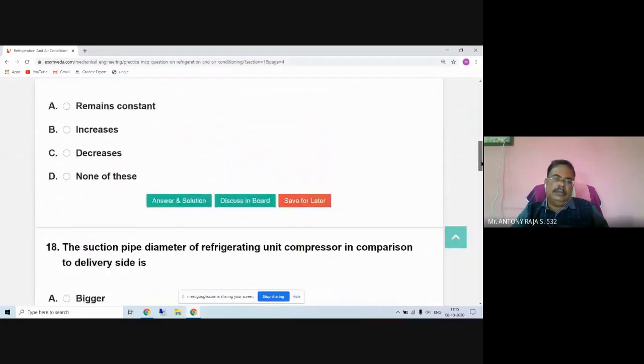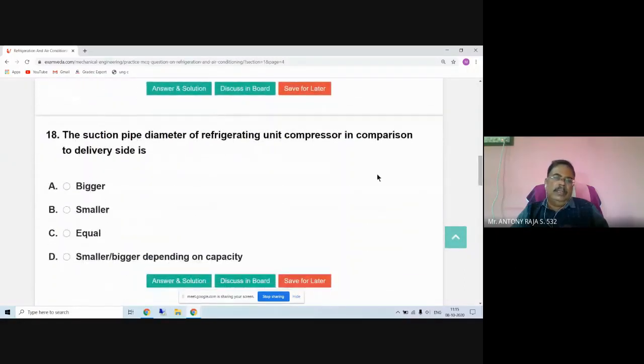Next, the suction pipe diameter of a refrigerating unit compressor in comparison to delivery side. We know that the evaporator is connected to compressor, and then the compressor is connected to condenser. The compressor inlet is connected to evaporator, that is a suction pipe. Compressor outlet is connected to condenser, that is called a discharge side or delivery side.